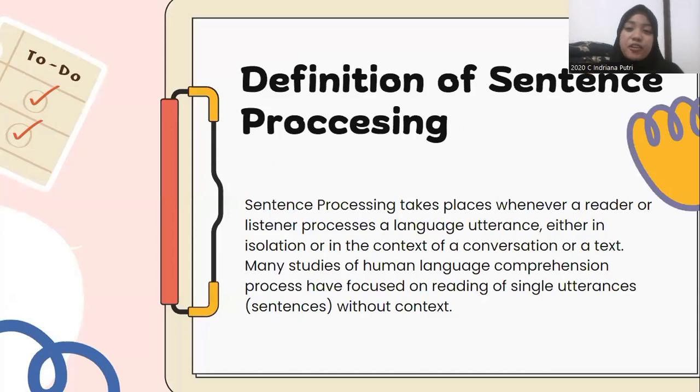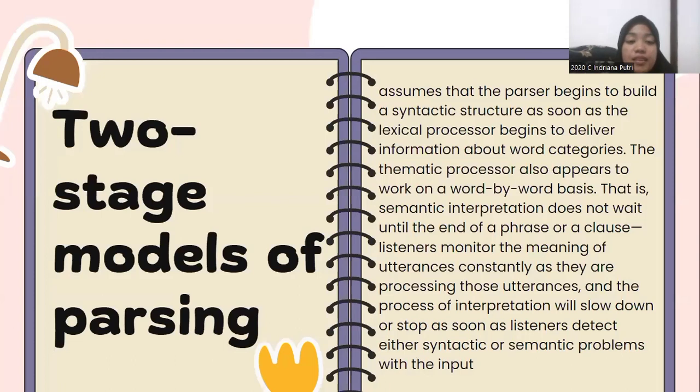The first is the definition of sentence processing. Sentence processing takes place whenever a reader or listener processes a language utterance, either in isolation or in the context of a conversation or a text. Many studies of human language comprehension have focused on reading a single utterance or sentence without context.